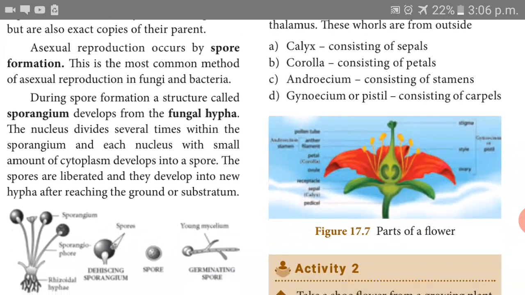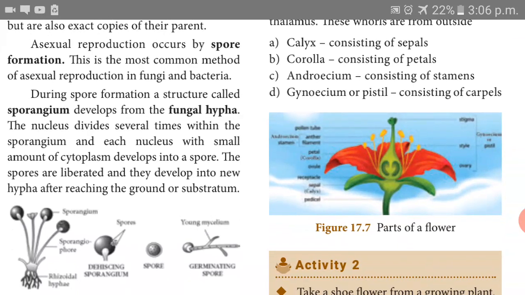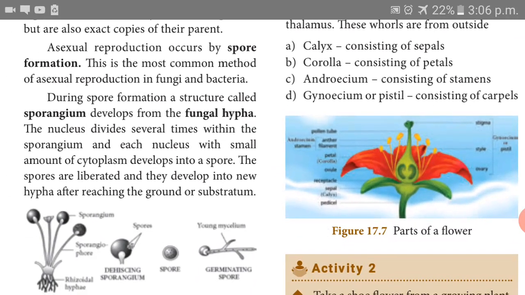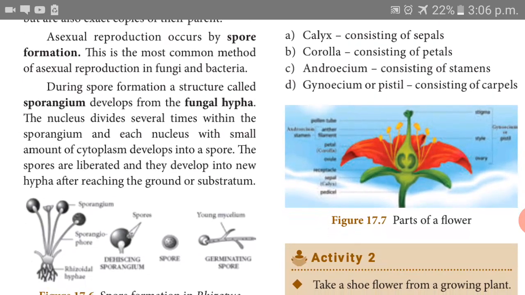So asexual reproduction occurs by spore formation. How will it reproduce? By way of spore formation. This is the most common method of asexual reproduction in fungi and bacteria. What is the meaning of spore?